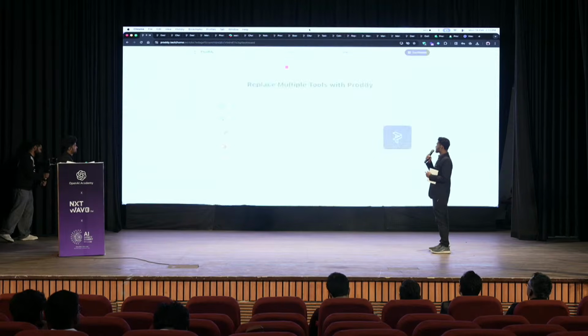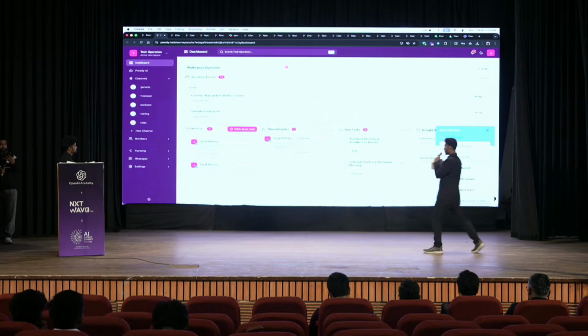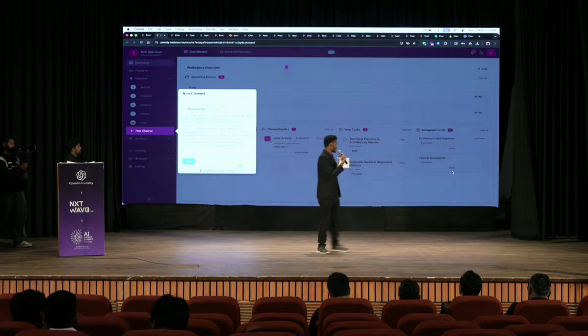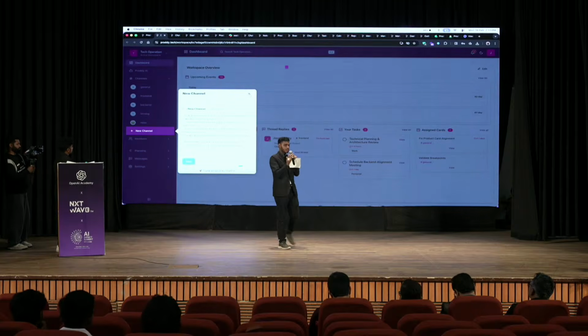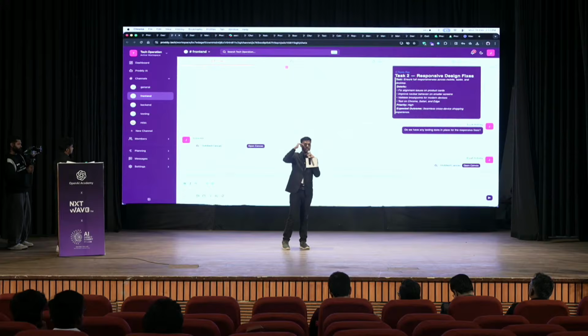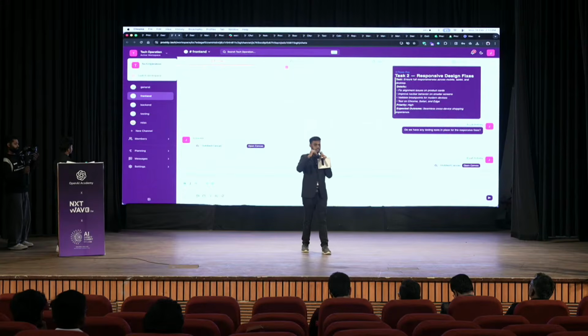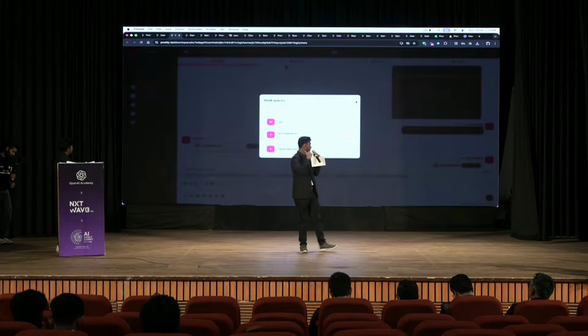Going on to the next tab, this is the major thing. We'll be having the digital adoption. Suppose your team is using Slack or Linear, the hierarchy goes like this: there will be a workspace, under that there will be channels, there will be members. Within channels there will be chats, canvas, notes, and even the product management feature.